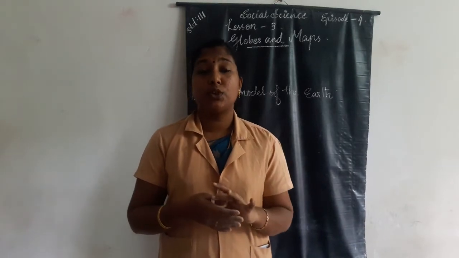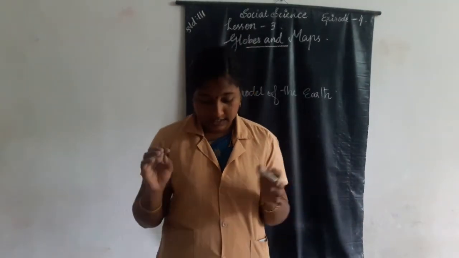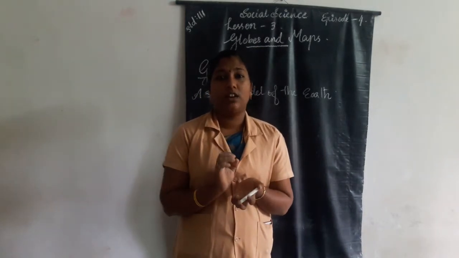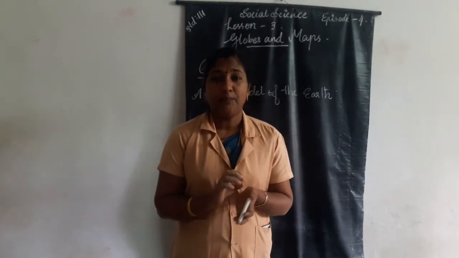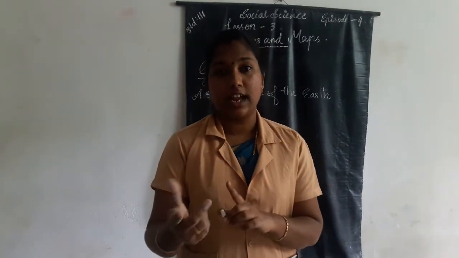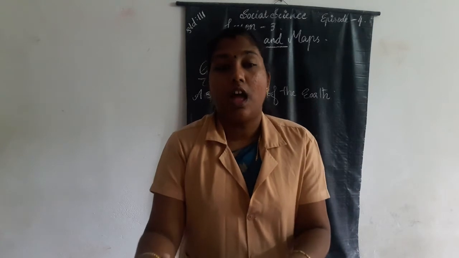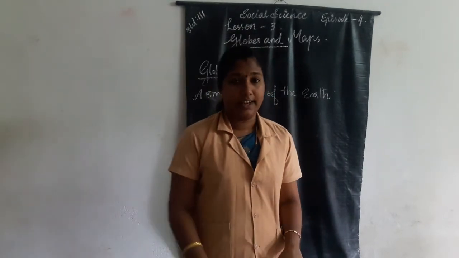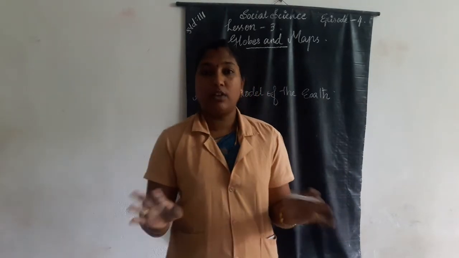If one needs to see the other side, one needs to turn it around. Okay, that's all about the globe.